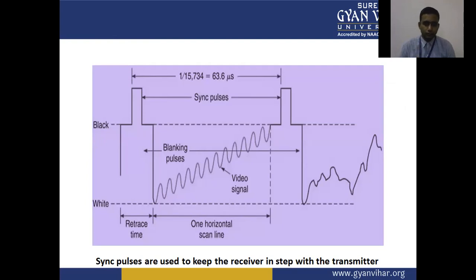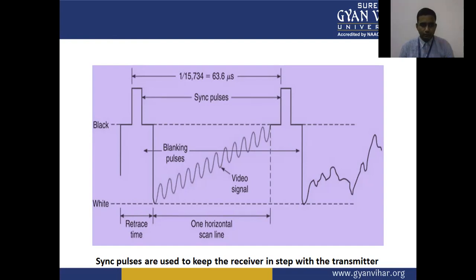Here we have a video signal and the blanking pulses with the video signal, and sync pulses are also sent. The sync pulse is combined with the blanking pulses.